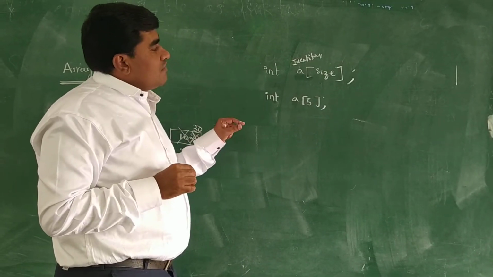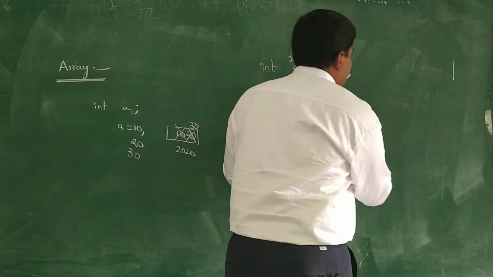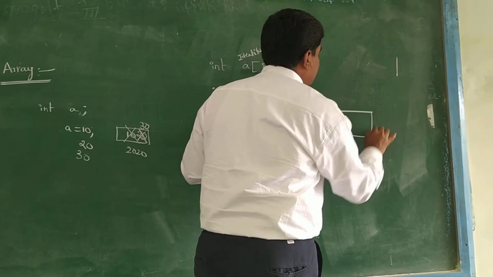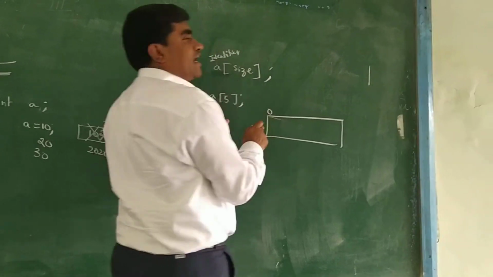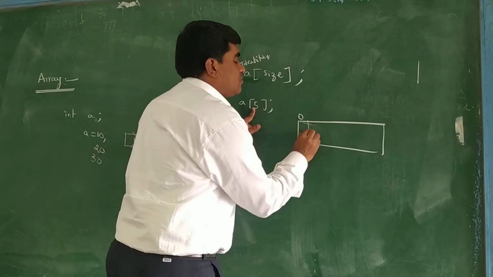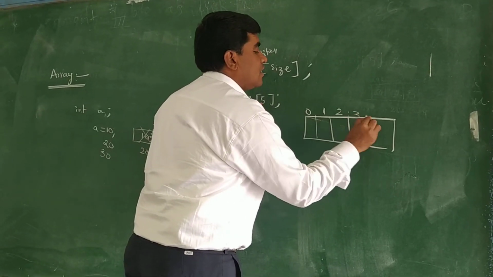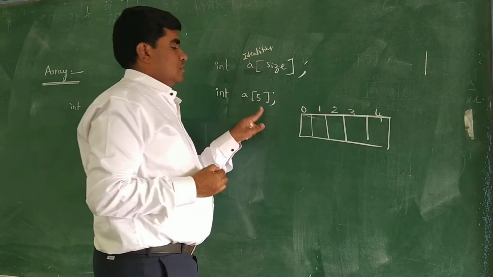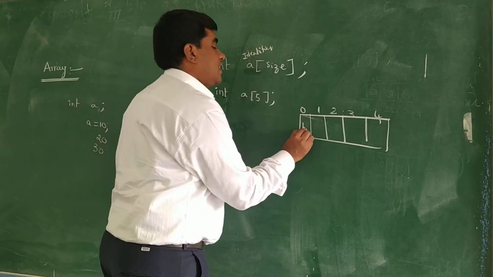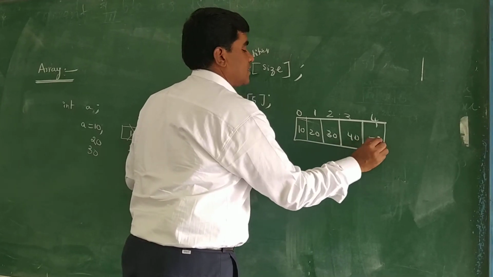An array always processes with index starting at 0. Here the size is 5, which means the index always starts from 0 and ends at size minus 1. What is the size here? 5. Size minus 1 means up to 4: 0, 1, 2, 3, 4. We can store the values 10, 20, 30, 40, 50 like that.